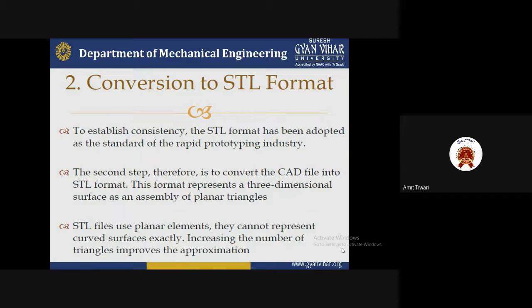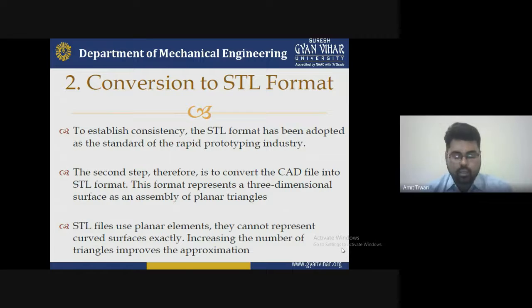Now, an STL file uses planar elements, and they cannot represent a curved surface exactly. Increasing the number of triangles improves the approximation. These are some of the benefits that help maintain the quality of the surface. So the STL file uses planar elements that cannot represent curves exactly, and increasing the number of triangles increases the approximation. All these benefits we get from the STL format, and STL is very popular for maintaining quality.